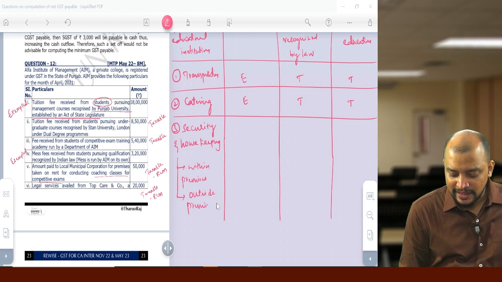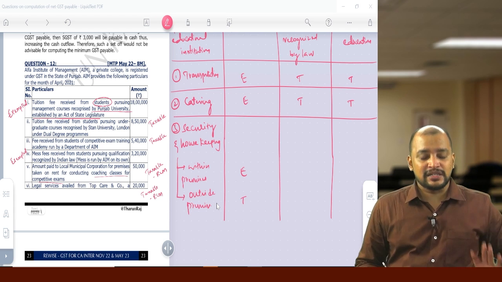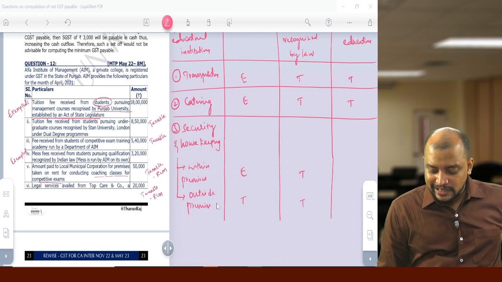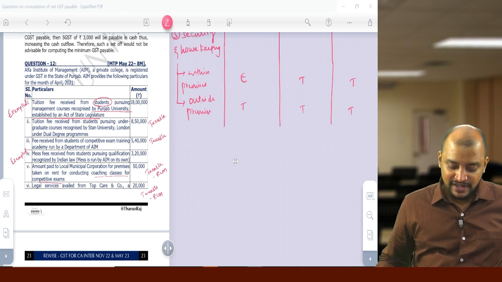Within premises it is exempted. If it is outside premises, it is taxable. Whereas in all other cases, it will be always taxable. This is security and housekeeping services.